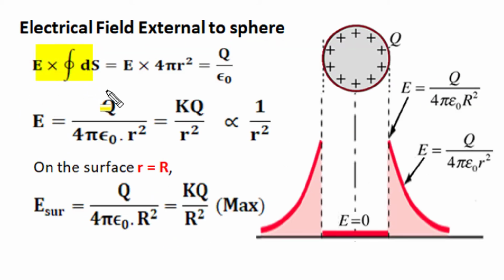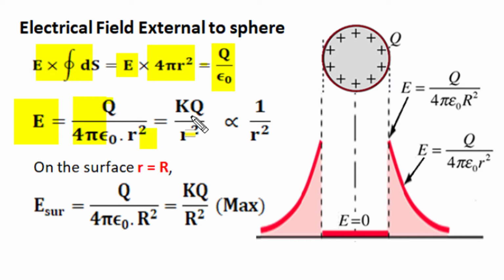The relation of flux as per electric field intensity and Gaussian surface area is equal to enclosed charge upon permittivity, we can find out the magnitude of electric field intensity, and when 4 pi r square comes to the other side in the denominator, it becomes 1 upon 4 pi epsilon, q upon r square.